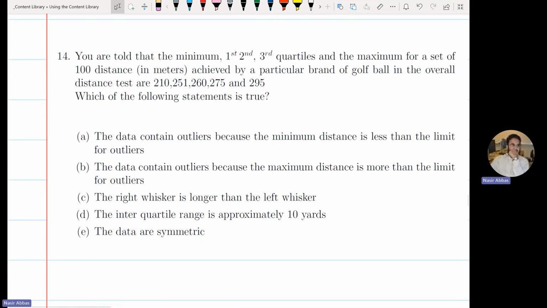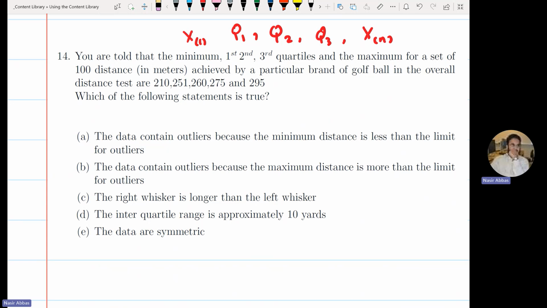Next question, I think, previous term, 2, 3, 3. You are told the minimum, first, second, third quartile, and maximum. So we are giving you X1, we are giving you Q1, Q2, Q3, and Xn. Usually in statistics, this notation is for the first value, and this notation is for the first arranged value, which is the minimum. When I put a bracket, that means I arranged the data already. Without bracket is unarranged data, but not from exam point of view. Maybe from my notes point of view, you will see bracket means arranged.